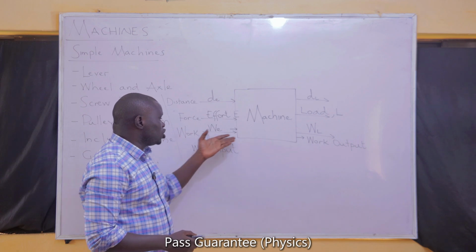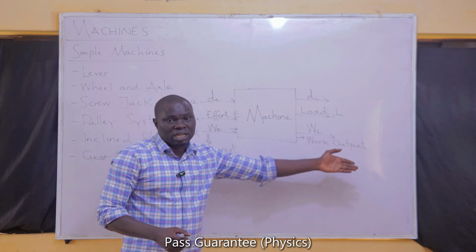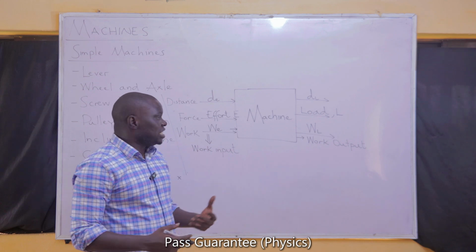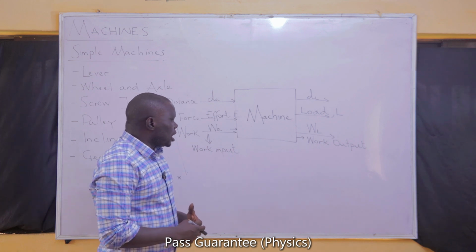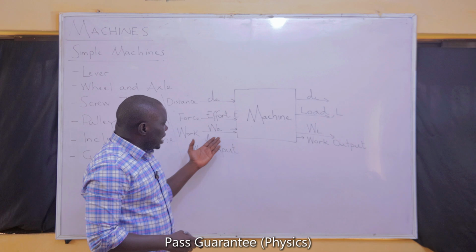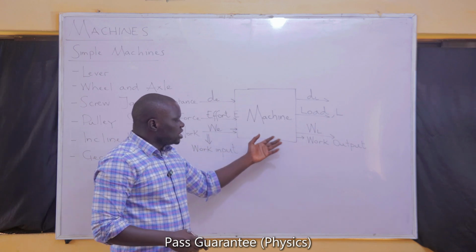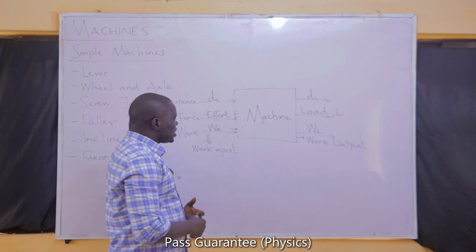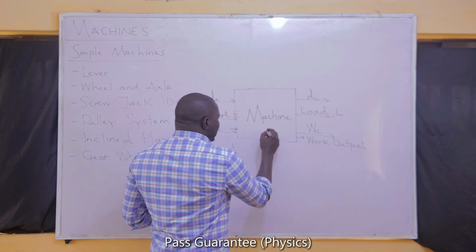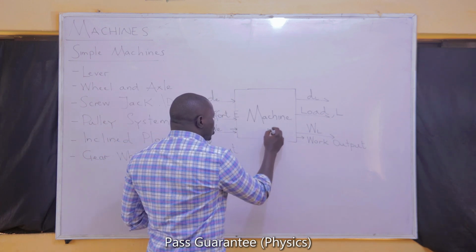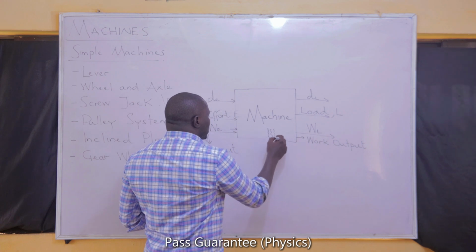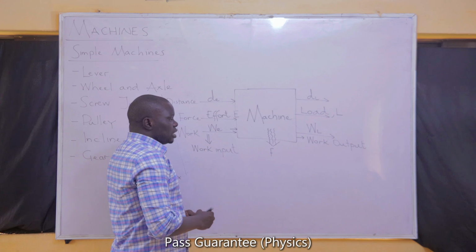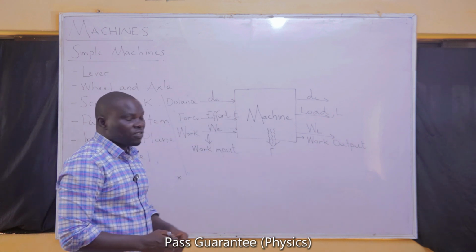If I give a machine 100 joules of work and only 90 is coming out of the other end, can I say that the machine is destroying 10 joules out of the work that I have given to the machine? No. What I'm saying in essence is this: there are other things within the machine that will consume that work. Most importantly, there are frictions within the working part of the machine that will take away part of the work that you have given to the machine.